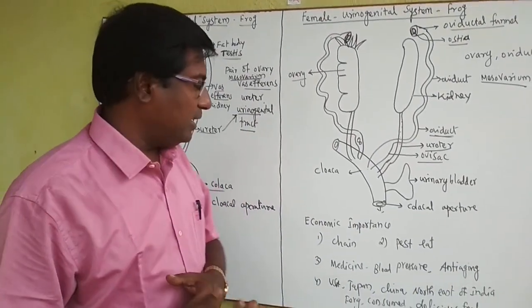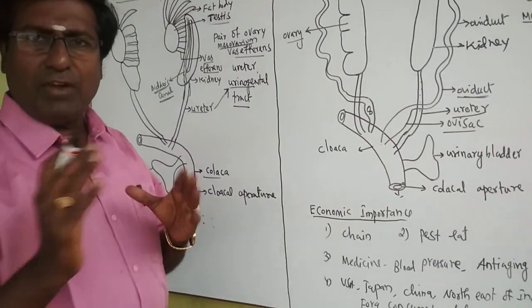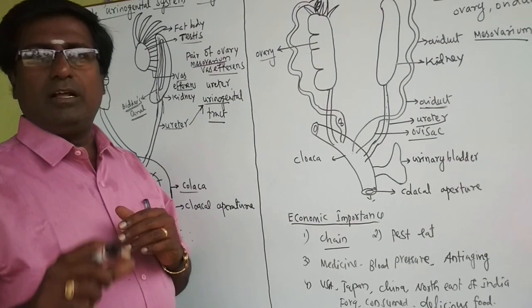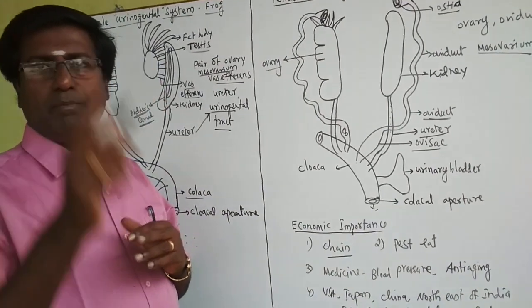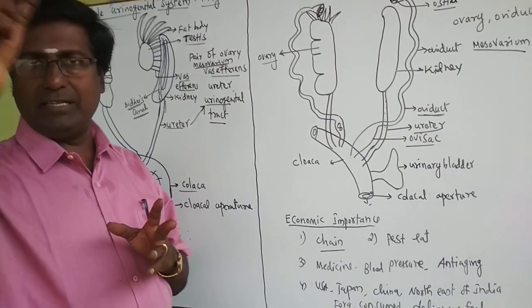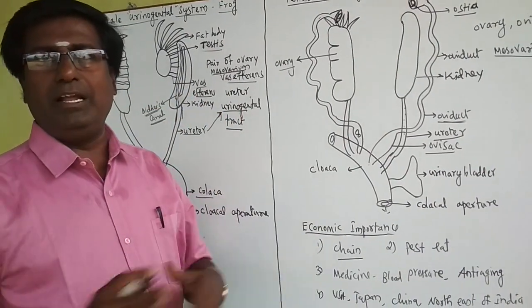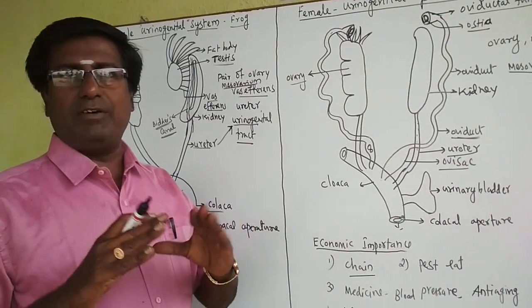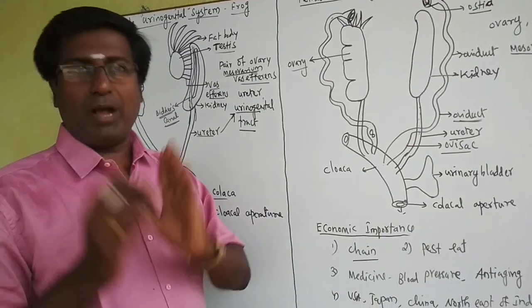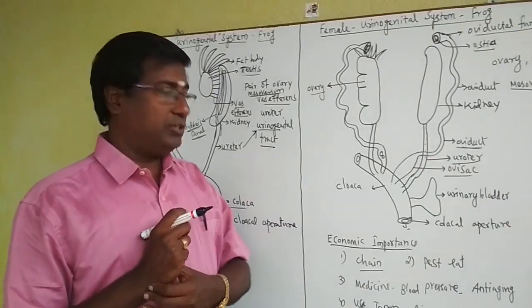Okay. Next, there is some economic importance for this frog. The frog is very important in the food chain. You know the food chain. For example, small insects are eaten by the grasshopper, the grasshopper is eaten by the frog, and the frog is eaten by the snake. This is the food chain. Suppose the frog is dead, what happens? The food chain completely collapses. So biodiversity should not be lost, so we must protect the frog. The frog is very important to conserve biodiversity as well as the food chain.